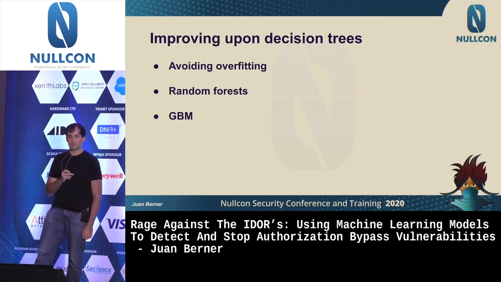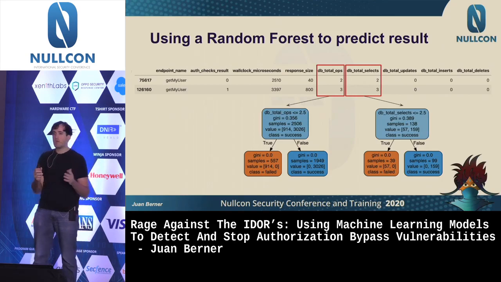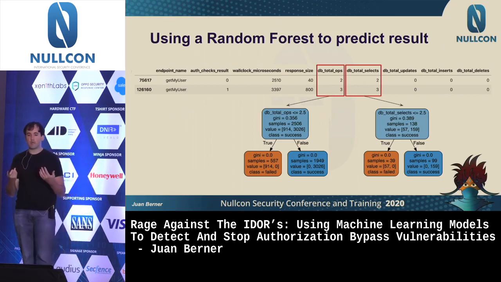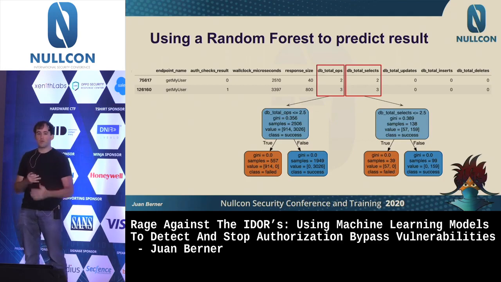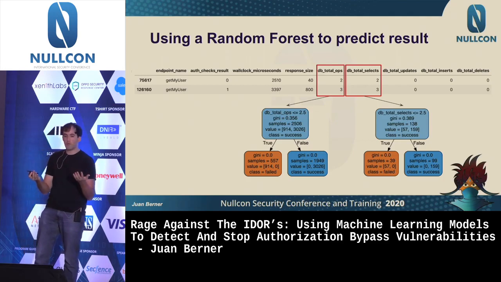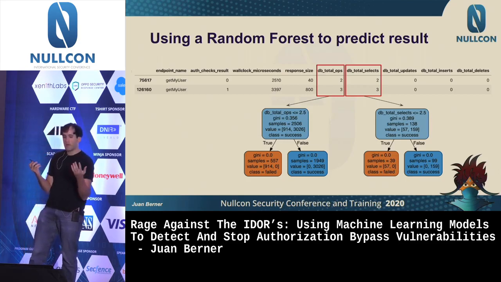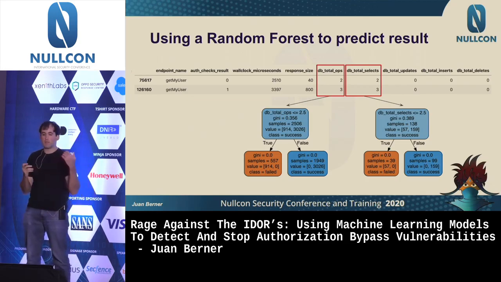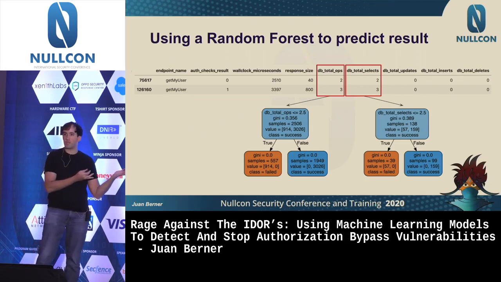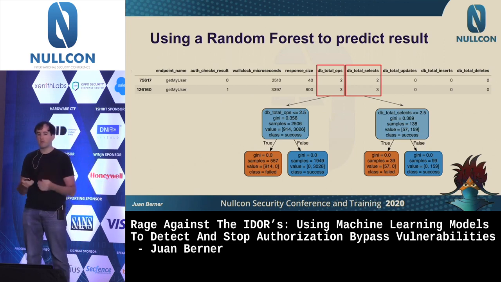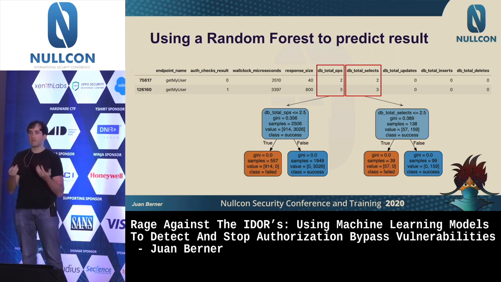So let's say that we have this data and we want to be able to predict if there's a successful or failed authentication. So we would be using, for example, random forests, which will create small trees, which are going to be used in ensemble. So, for example, one tree might say that if you have less than 3 operations, then if that's the case, it might mean that you actually failed your authorization check, or it succeeded. And it might use a lot of them to make a decision afterwards.